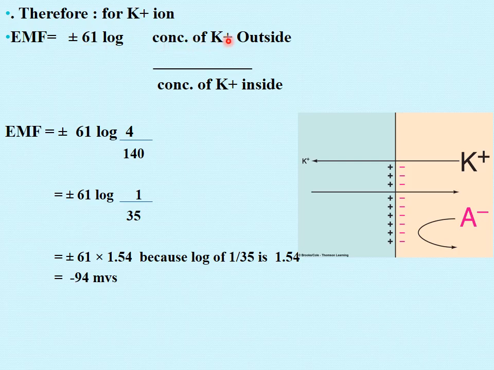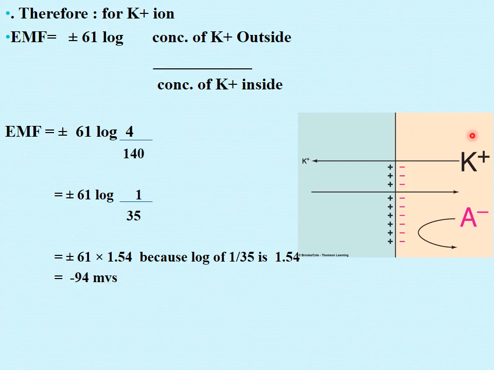In the last slide, we saw the equation that voltage or electromotive force or Nernst potential equals plus minus 61 log concentration of potassium outside upon concentration of potassium inside. What is outside? Its value is 4.